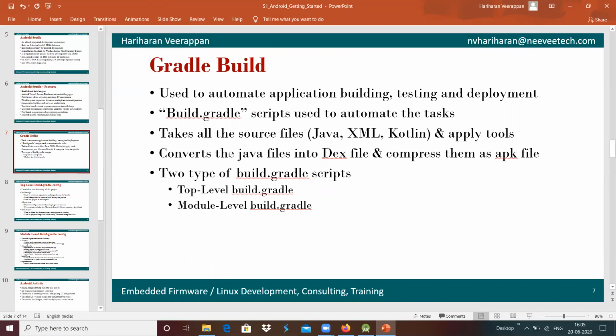If the APK was not processed with ProGuard, then the APK can be decompiled and the sources can be easily seen by users. And if ProGuard is used, then during the compilation, during the building, ProGuard will convert that.